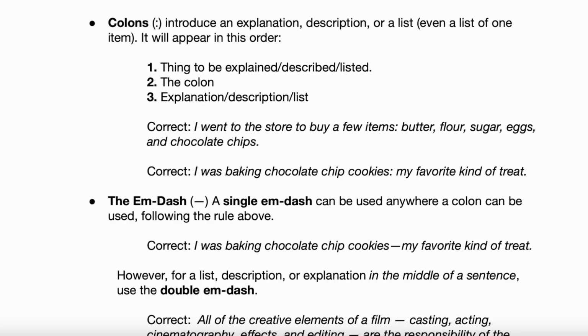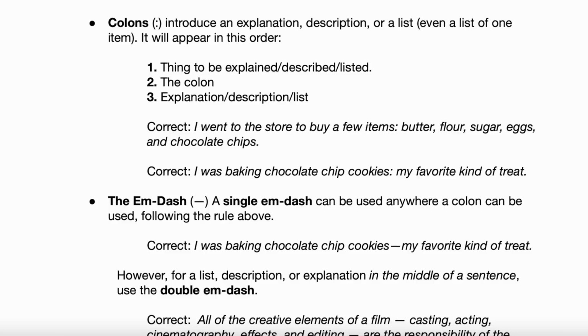It could be a list of one item as well, where they could say, I went to the store to buy the only thing I needed to bake chocolate chip cookies: chocolate chips. Okay, that's a thing, too. It could just be one item, but that's fine. You could have a grocery list with one item. But it still follows that 1, 2, 3 formula. Does that make some sense? Okay, good. Perfect.